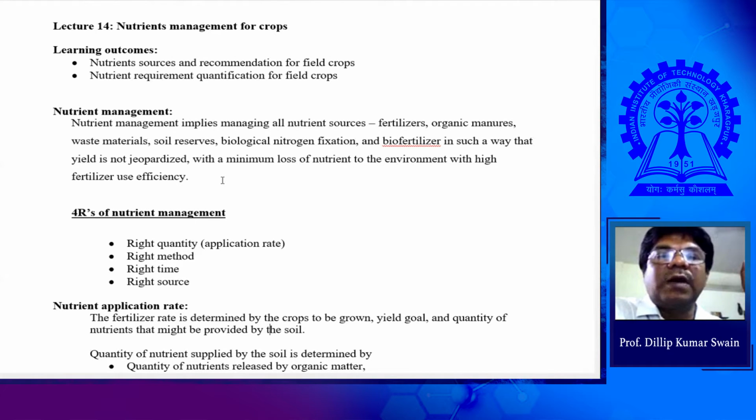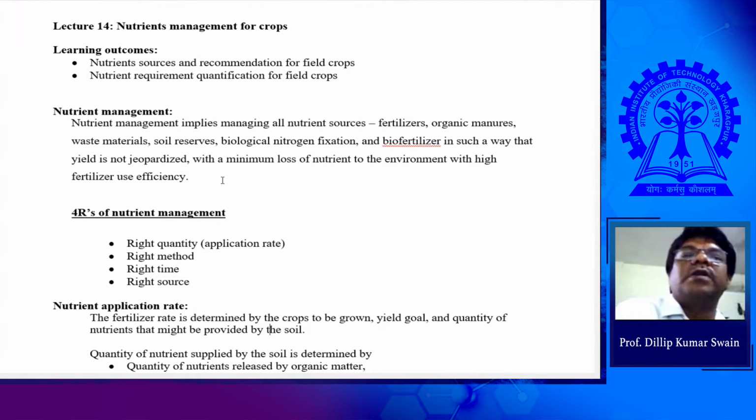So in that case, to have sustained production, we go for integrated nutrient management, especially for some types of crops like rice and wheat. Those cereal crops have growth stage specific nutrient demand. If you want higher production, you should have more tillers. To have more tillers, you should have sufficient nutrient at the beginning. If you apply nutrient after the tillering phase is over, you are not going to have more tillers. That stage is over. So for those crops, we need to go for integrated nutrient management to maximize production.